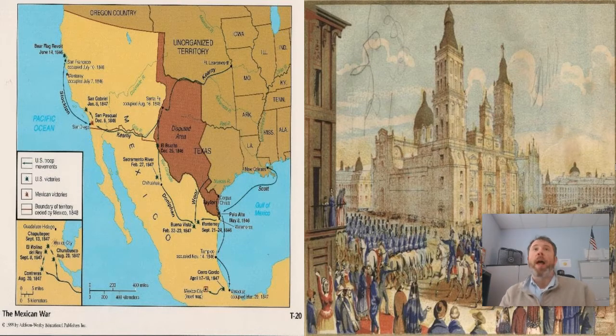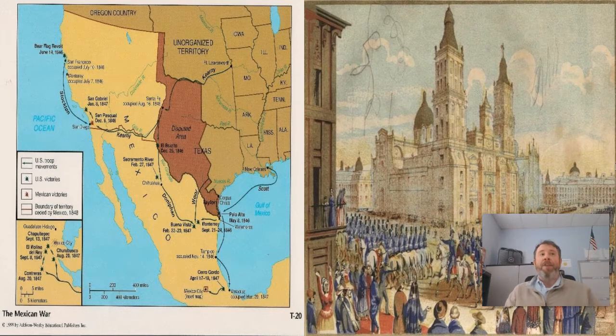So, if you recall back to the previous video, United States citizens had moved into Mexico, which is now modern day Texas. All right, so they had moved into Mexico, decided they didn't want to stay Mexican, so they got together, they fought for their independence, just like their ancestors did in the American Revolution, and they won. They got their independence. They created their own country. Mexico's not very happy about this.